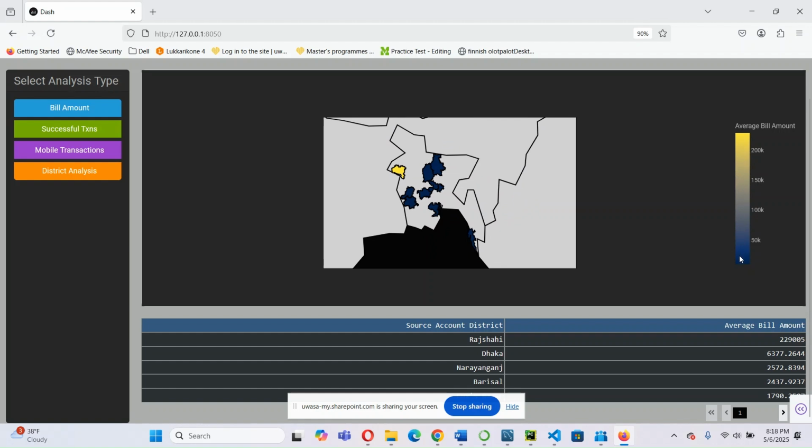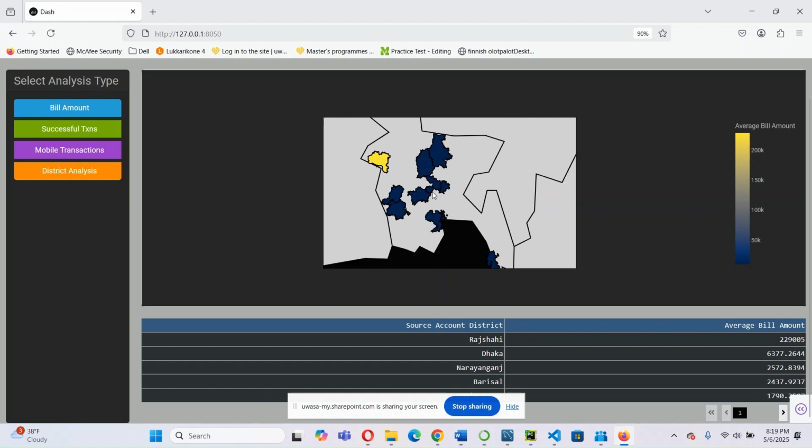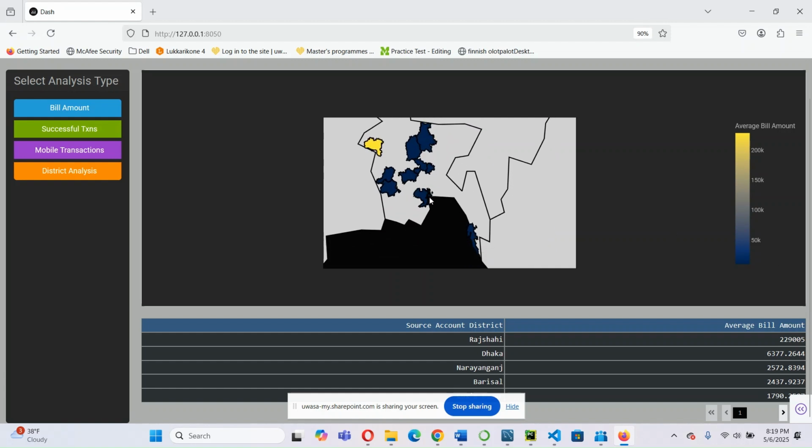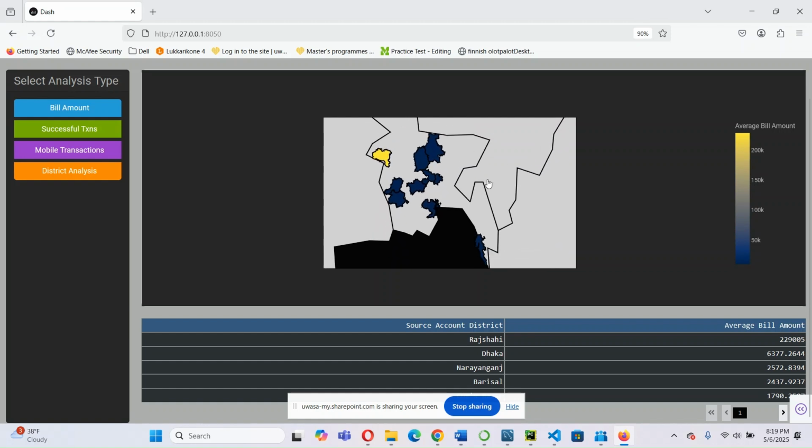And this average bill amount is showing here that the yellow color is showing the Rajshahi district, which is the biggest collector of the average bill amount. In the other parts, the average bill amount per month is very low, less than 50K. So based on this data, every other district is the blue color, the deep blue color. If I put my cursor on different districts, by longitude and latitude, we find the data showing right at this point.